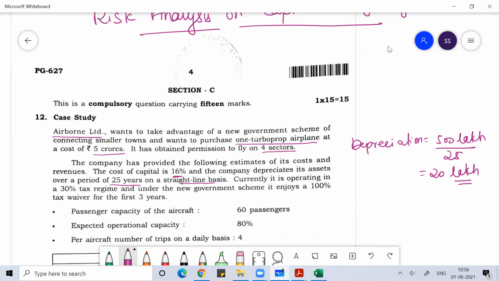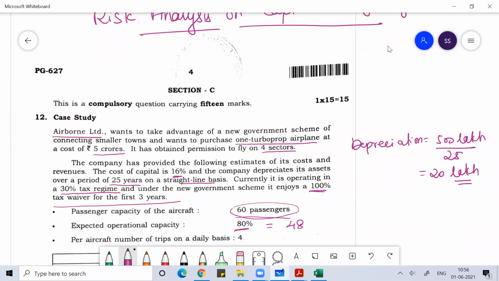Currently it is operating in a 30% tax regime, and under a government scheme, it enjoys a 100% tax waiver for the first 3 years. So for the first 3 years, there is no tax as per the government regulation. The passenger capacity of the aircraft is 60 passengers, and the expected operational capacity is 80%. So 80% of 60 means 48 passengers normally travel every day.